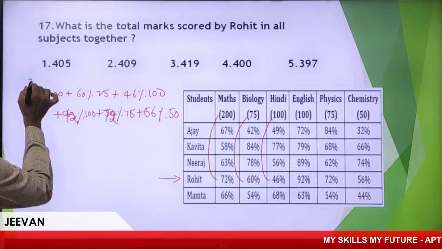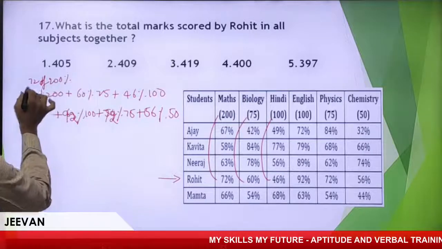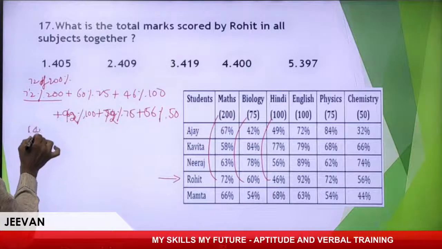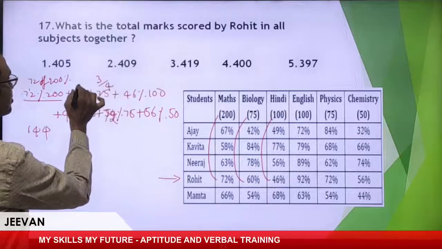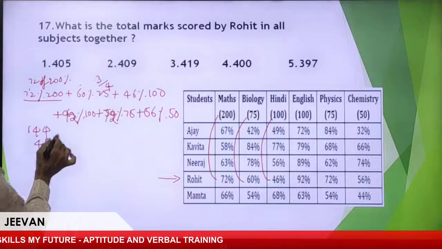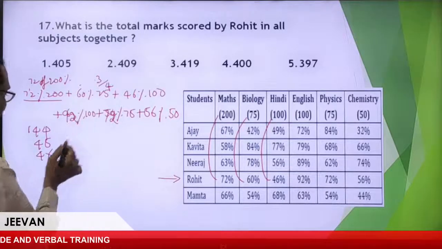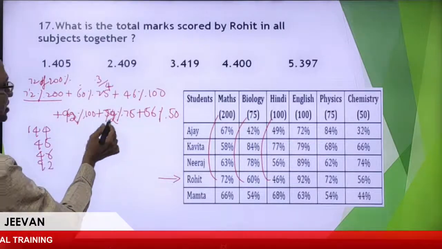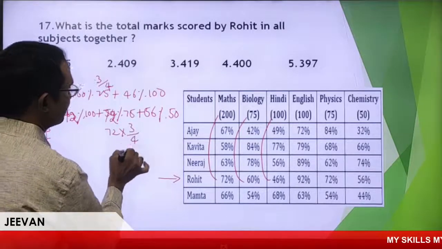It is nothing but 72 of 200%. I'll take this one as 144. It is nothing but 3/4 part, so 45. 46 of 100% is 46, 92 of 100% is 92. 72 into 3/4 part, following?